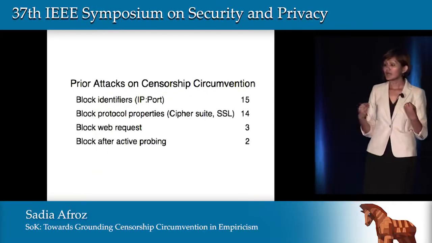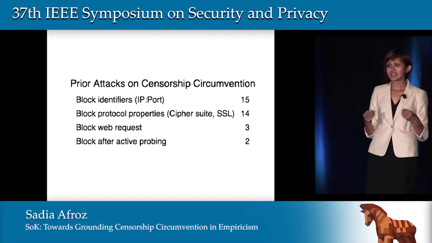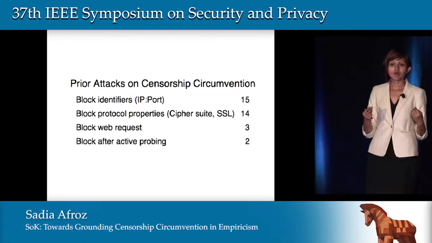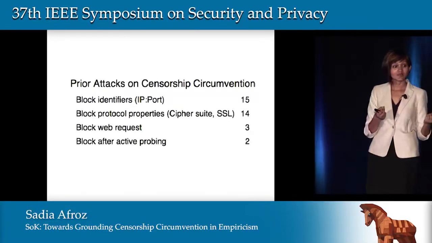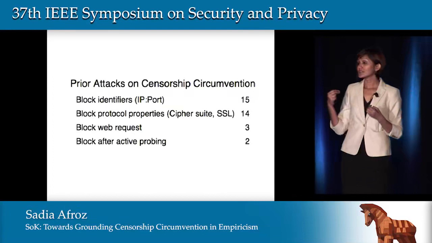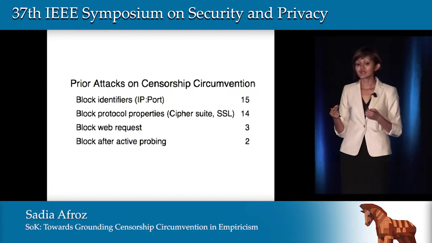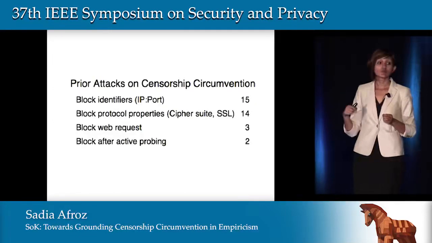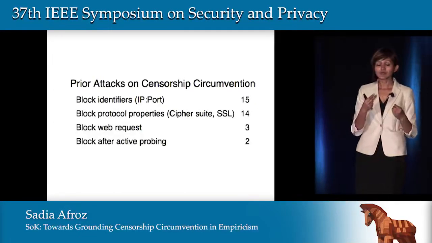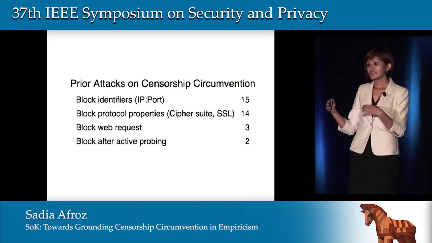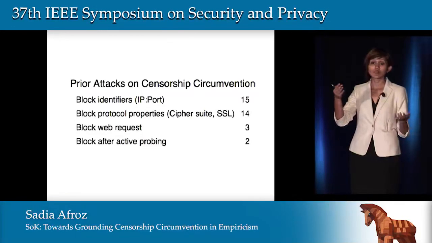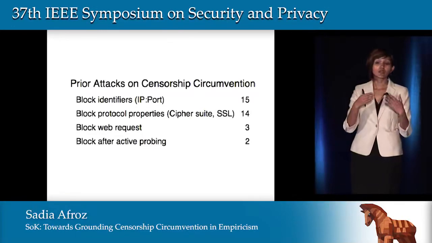The other attack that we noticed is a censor using properties of a protocol to block Tor. These properties could be what kind of cipher suite Tor uses, or the certificate timeline of an SSL certificate. Some censors look at the pattern in the web request to block Tor. We found only 2 cases of advanced blocking, which is called active probing. Here, the censor actively sends a request to the Tor node, and if the Tor node responds back, then they block the node.